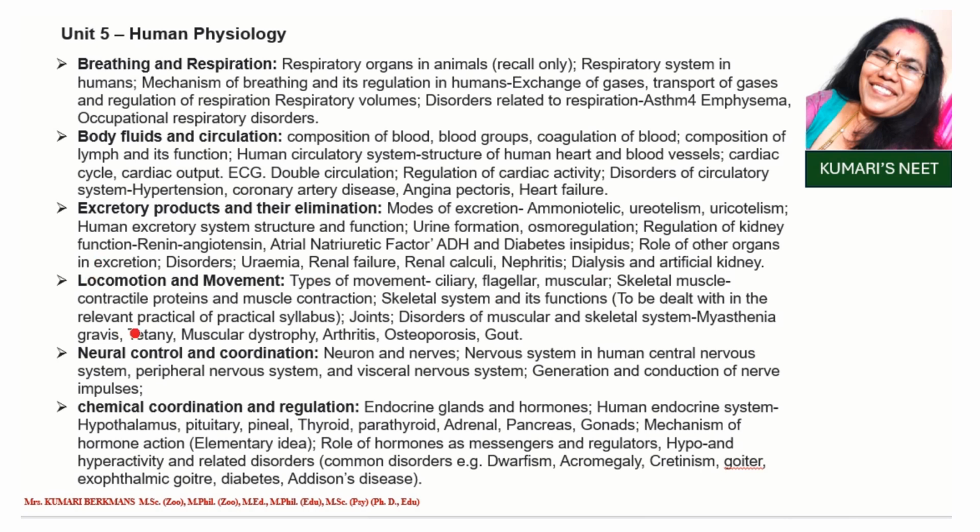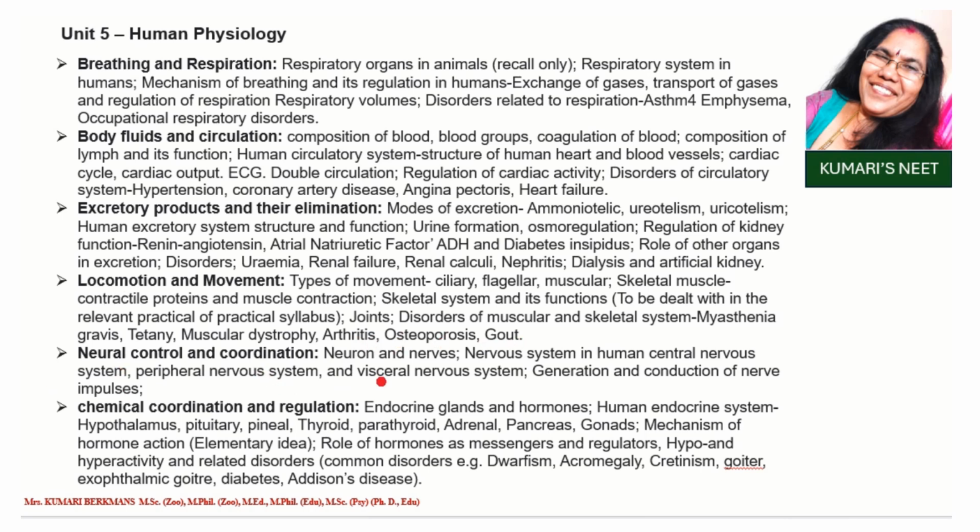And locomotion and movement is the next subunit. What is included in this: types of movement, ciliary, flagellar, muscular, skeletal muscle, contractile proteins and muscle contraction, skeletal system and its function, to be dealt with in the relevant practical syllabus. Joints, disorders of muscular and skeletal system: myasthenia gravis, tetany, muscular dystrophy, arthritis, osteoporosis, gout.